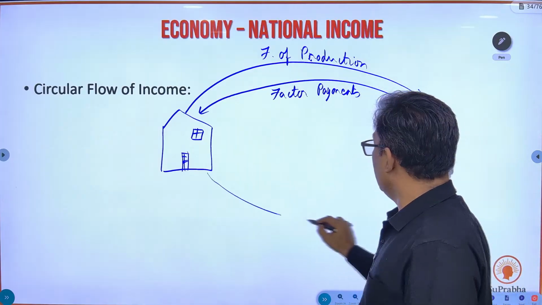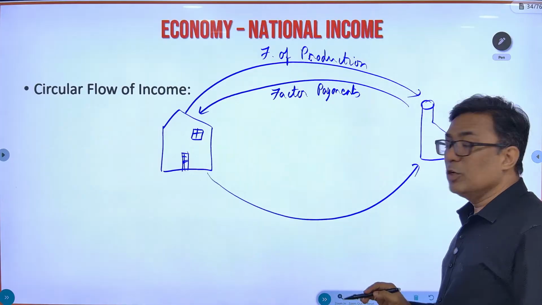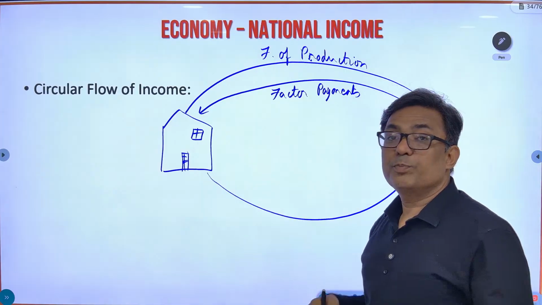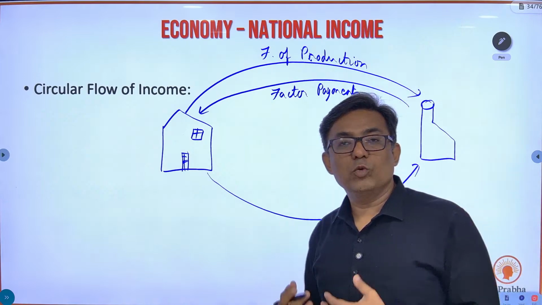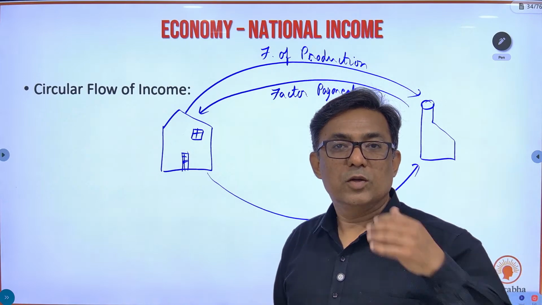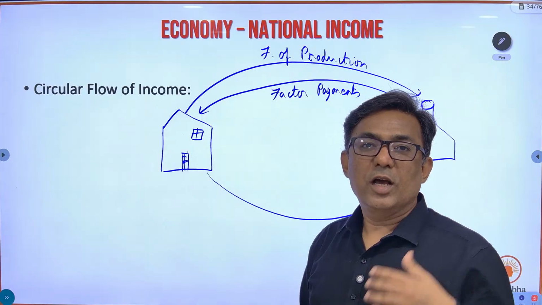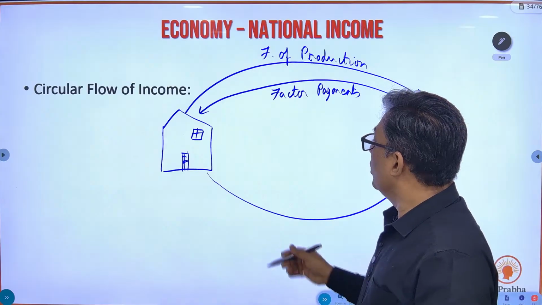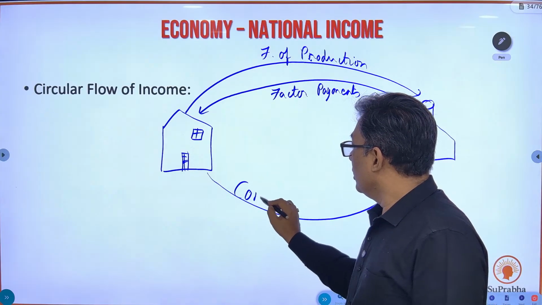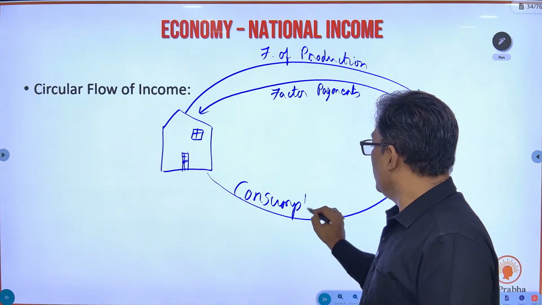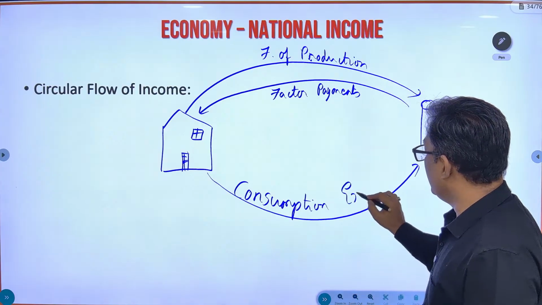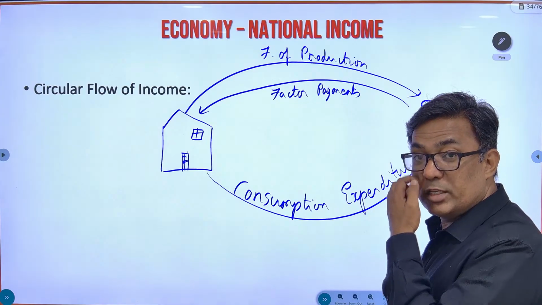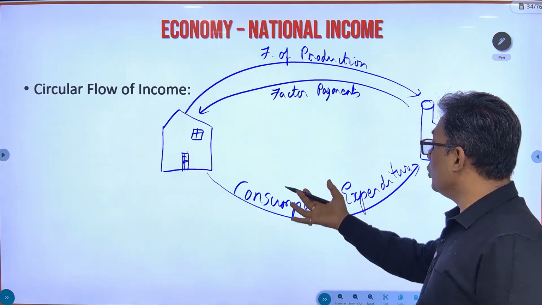Now from the house to the factory, there is a circular flow. There is a spending. I take home the salary, but I don't keep the salary at home. I buy milk, I buy some wheat, I buy some rice, I use the services of the cab, I buy the gas cylinder. So from the house you have the consumption expenditure. We consume something, so we spend money.